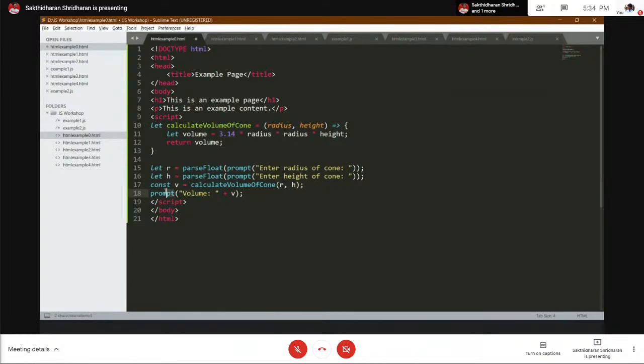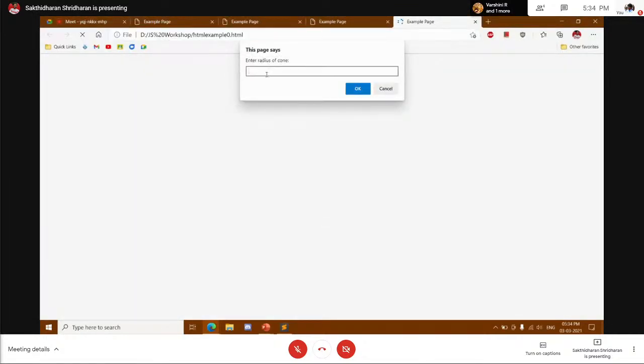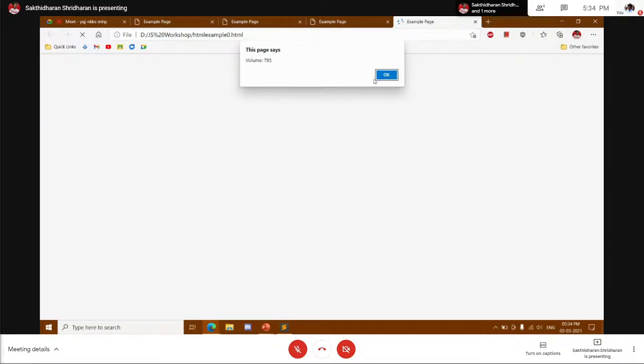One more thing, I forgot to change this. It's alert here, because we are not getting any input from the user. So let's run this code, shall we? Now it asks for the radius of the cone, it's 5. Height of the cone is 10. So the volume is 785. Done. So it's cool, right? So this is how basic functions work in JavaScript.